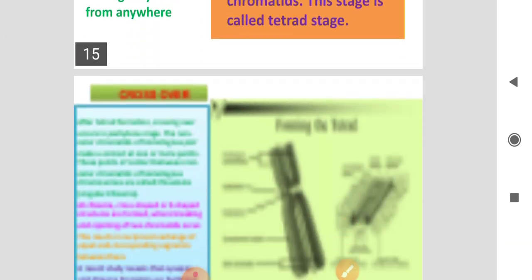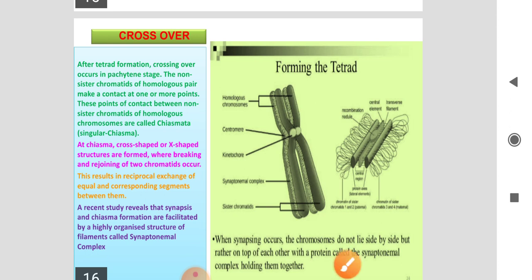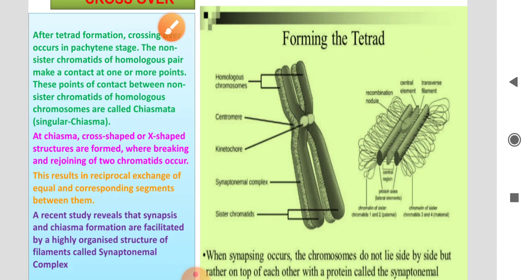Okay, the next mechanism is crossover. The third mechanism is crossover. After the tetrad formation takes place, the crossing over occurs in the pachytene stage.